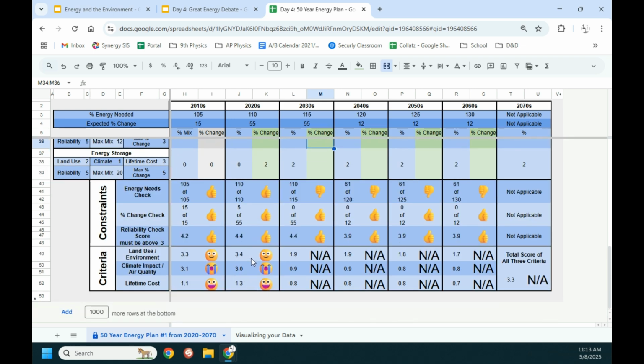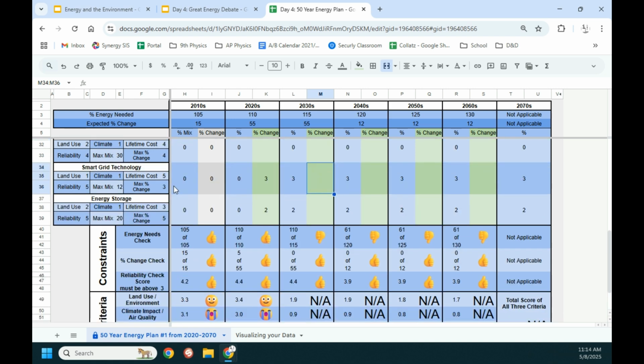The other things that we might have noticed down here are land use, climate impact, and lifetime cost. And again, we want to try and keep these as happy as possible. Some people are willing to sacrifice one of these things in order to make sure the others are really happy. Some people go for everything being somewhat happy. So you can decide where you want those to end up being.